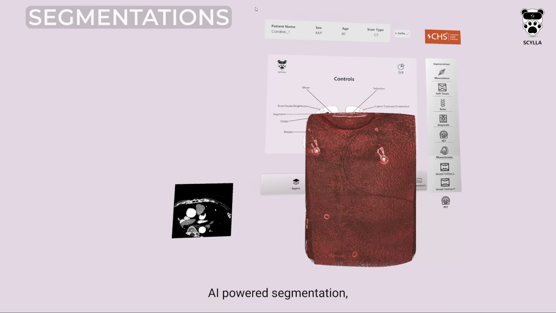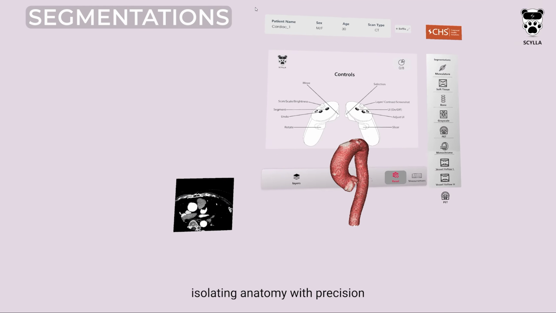AI-powered segmentation, isolating anatomy with precision. Plan before entering the operating room. Design patient-specific baffles in SCYLLA, with the option to export the same baffle as an STL for further evaluation and planning.